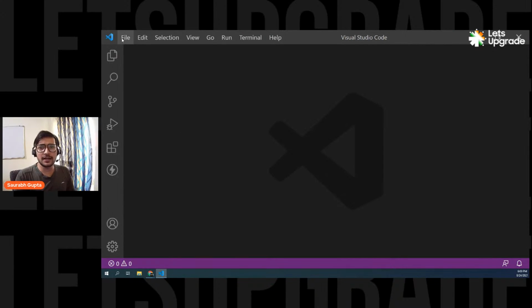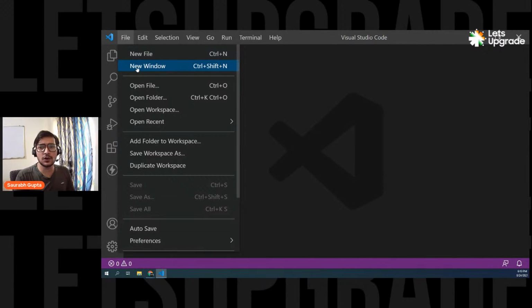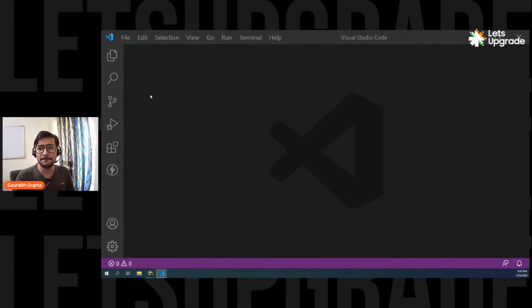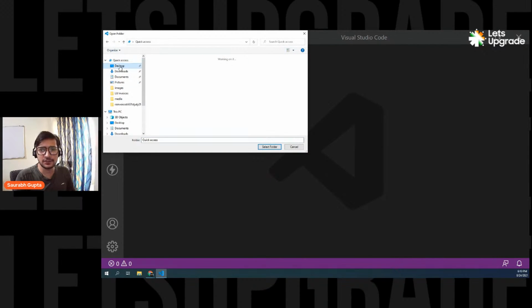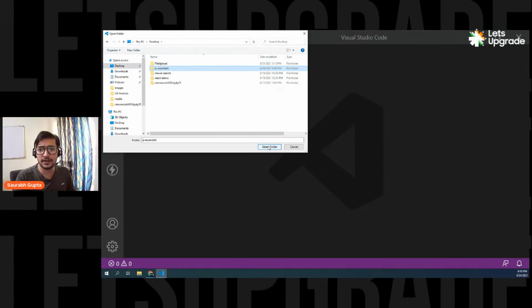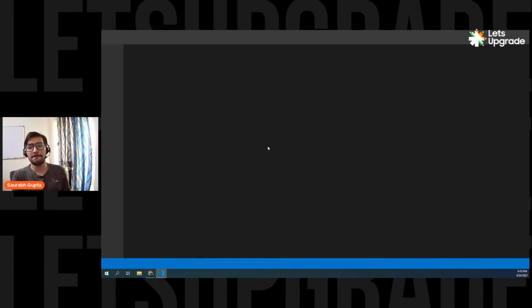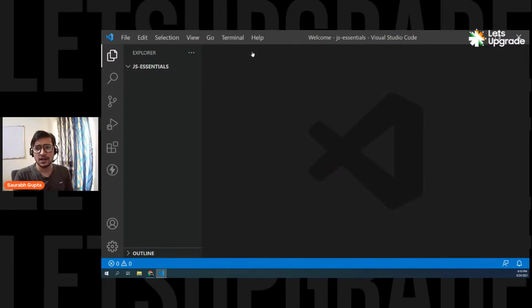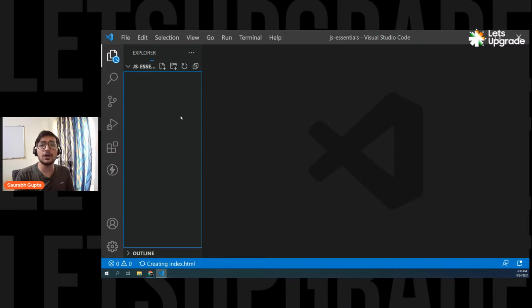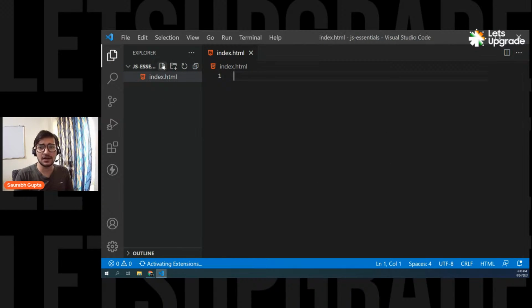Now we have the folder, and let's get that folder into our VS Code. So open folder, and I think it's on desktop. So yeah, it's on desktop. Let's go on desktop and get the folder JS Essentials. Now we have the folder open, and I'll quickly create the HTML file and the JS file, and then we'll start with our topics. So let's create an HTML file, and I'm going to name it index.html. Then I also need a JavaScript file to write my dedicated JavaScript.